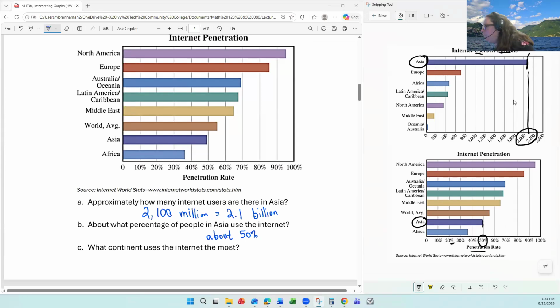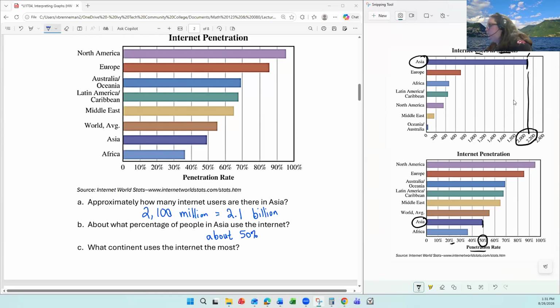So it would depend on the context. If you want to have a business where you're going to sell to people that have the internet, well, you get a lot of buyers in Asia, more so than in North America. But you'd also miss a lot of people in Asia. So if you want to get the most bang for your buck and reach everyone in an area, North America and Europe would get you there.